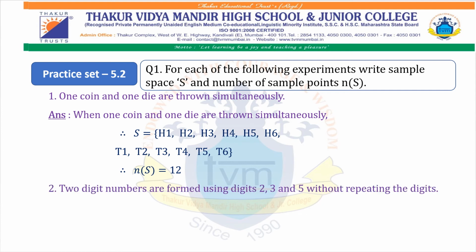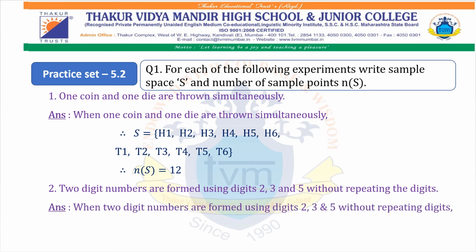Second, two-digit numbers are formed using digits 2, 3 and 5 without repeating the digits. Answer: when two-digit numbers are formed using digits 2, 3 and 5 without repeating the digits, S = {23, 25, 32, 35, 52, 53}. Therefore n(S) = 6.